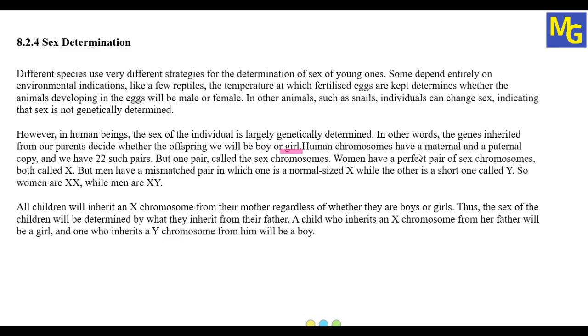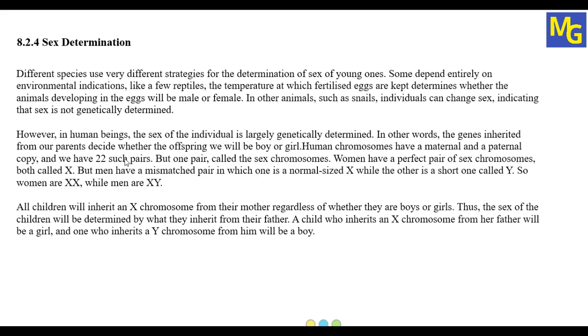Human chromosomes have a maternal and a paternal copy, and we have 22 such pairs. So the total number of pairs of chromosomes in humans is 23, and out of 23, 22 pairs are normal chromosomes which are transferred from both maternal and paternal sides, and which decide all the characters in our body, the ones inherited from generation to generation.